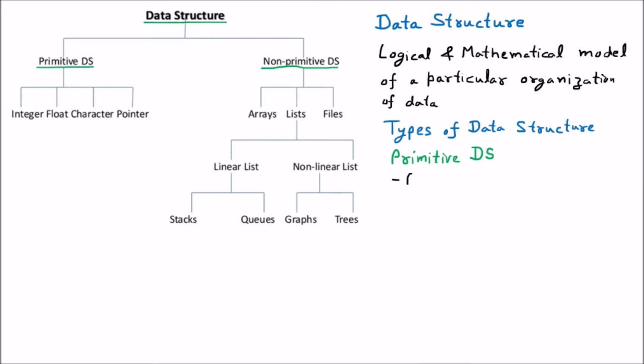The first thing is that it is the basic data structure. Means in the starting, whenever we are having some structure, then it is the primitive. So it is the basic structure. Then it directly operate on machine instruction.